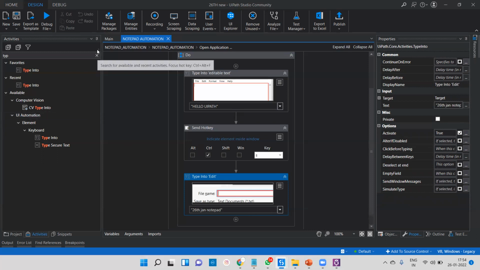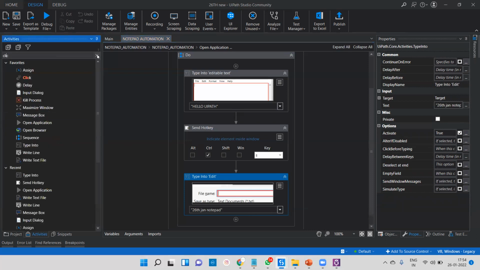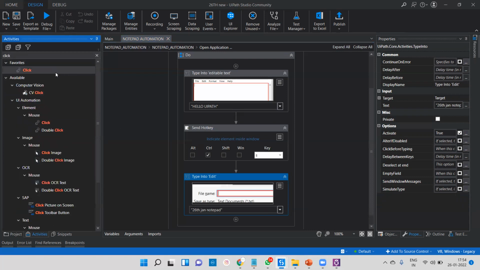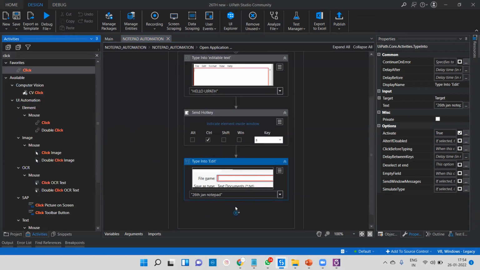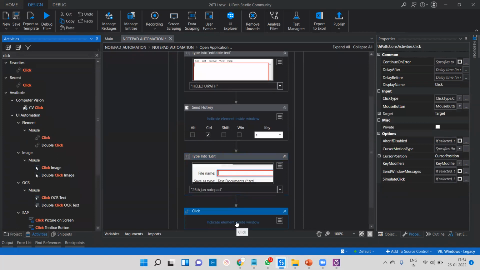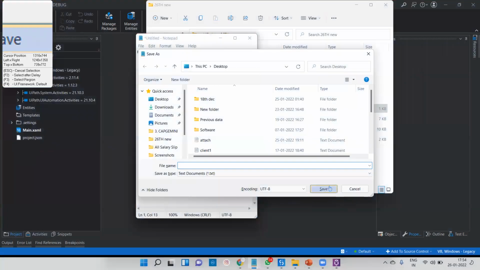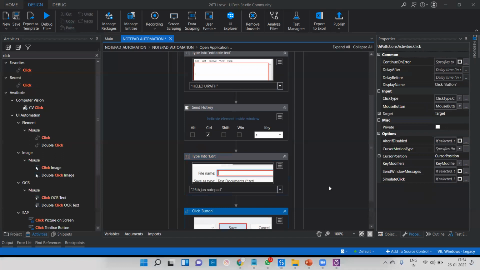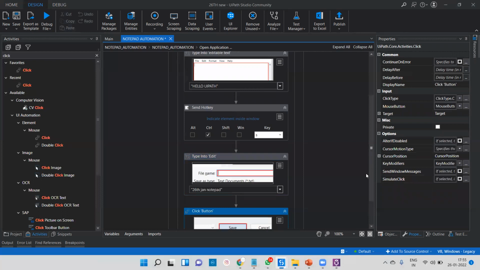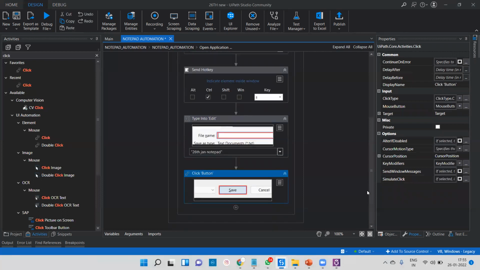Okay. So for click, we'll go for the Click activity. We are going to take this activity called Click, and there we are going to click on the particular place. We are going for the Save button. Okay, so already we have done that. Here I want to close my Notepad also. Whatever Notepad we have already launched, I want to close.